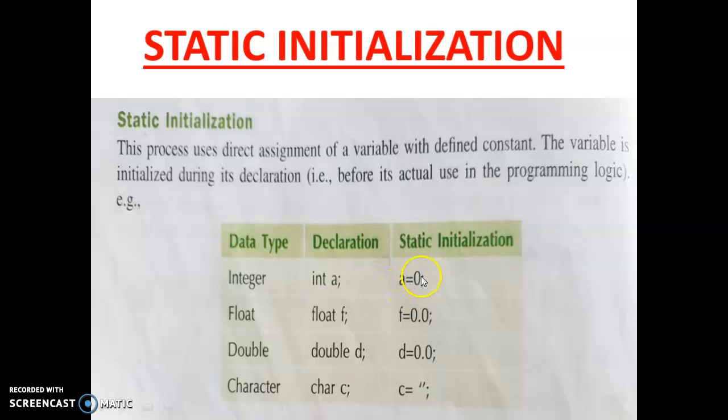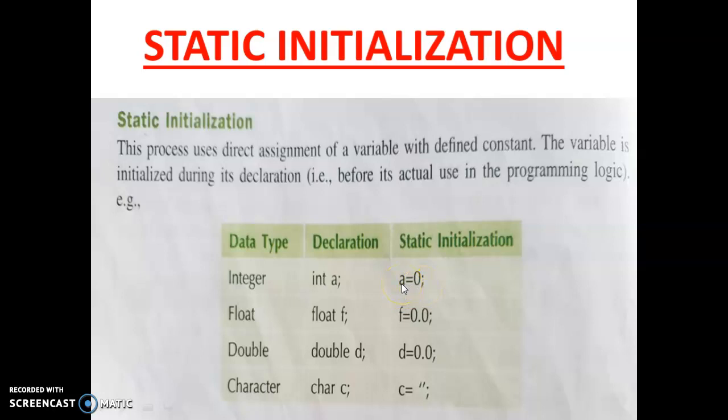Suppose I store 0 in a. This is called static initialization. 0 is stored in a, and from beginning to end it gives that value. So it is constant. When we run the program, it gives the same value.